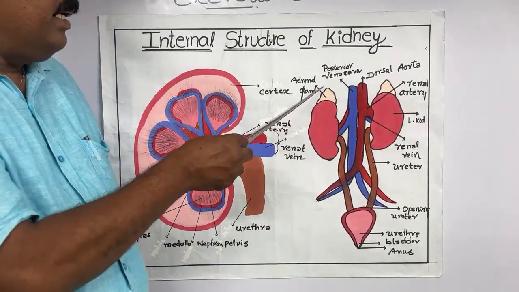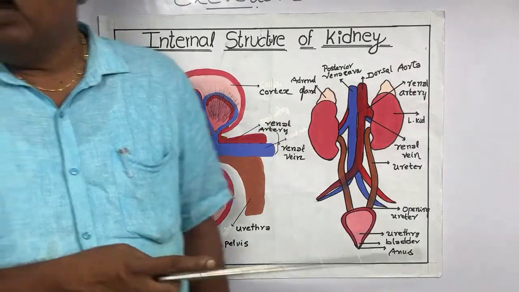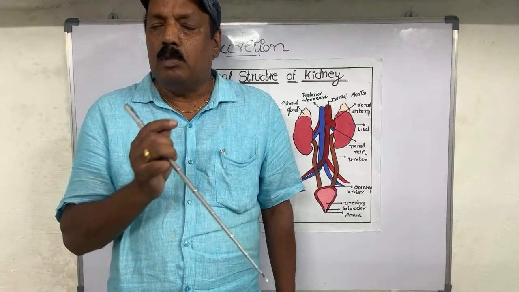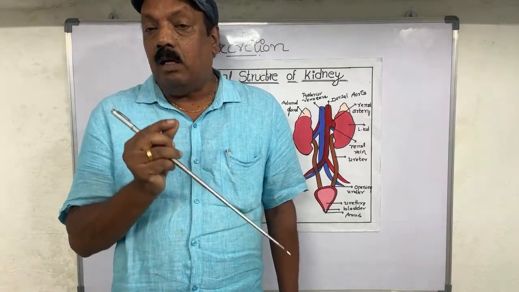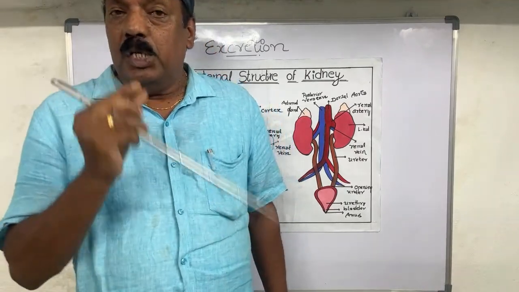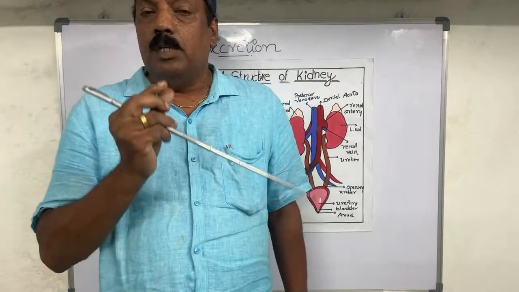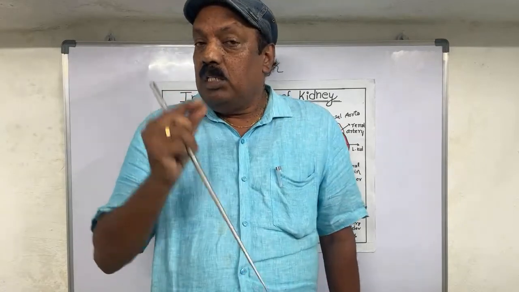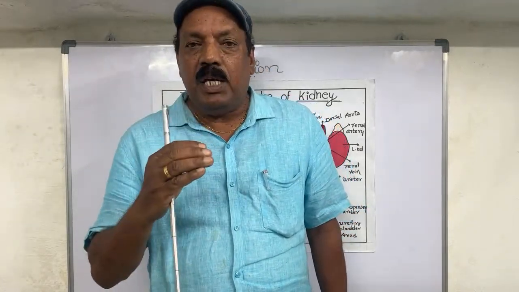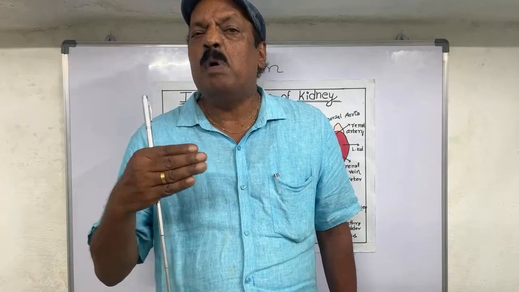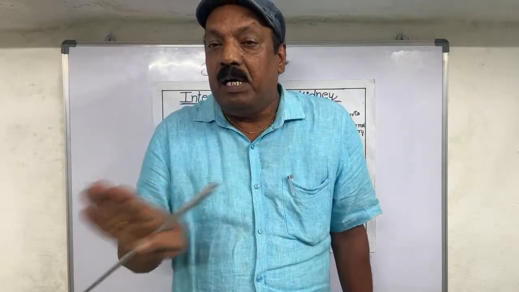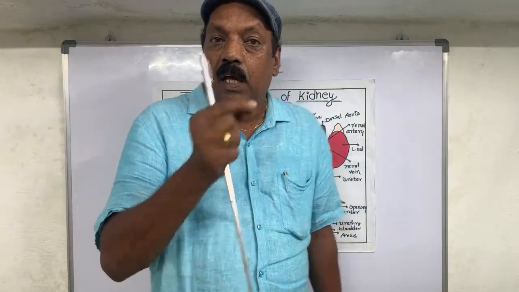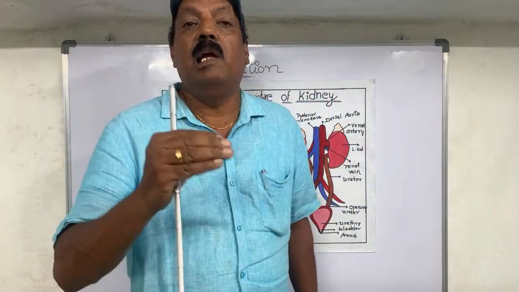Here one adrenal gland is there. The adrenal gland is a very important, small dot-shaped gland on the kidney. What is the function of this gland? It produces the adrenaline hormone. If this hormone is produced in excess, the person will get too angry with other people for simple reasons. For simple reasons, you will get too angry if adrenaline is produced a lot.